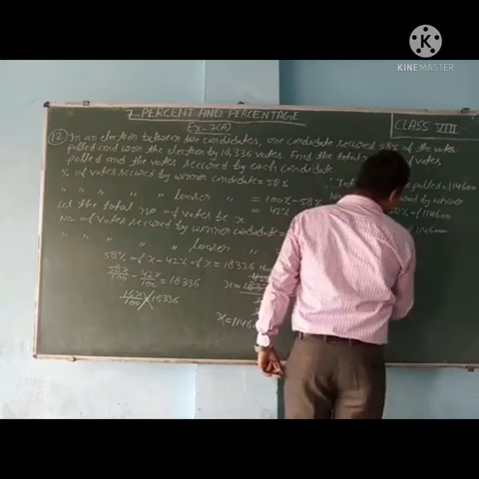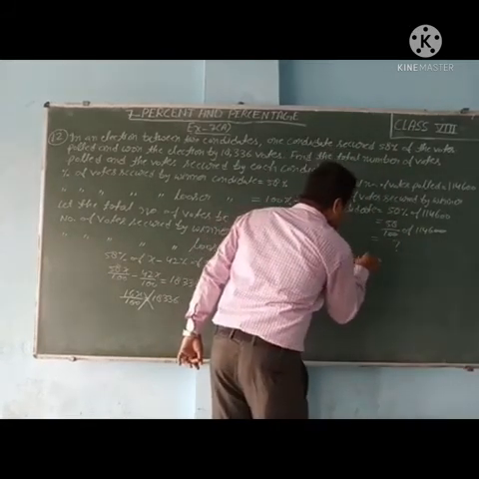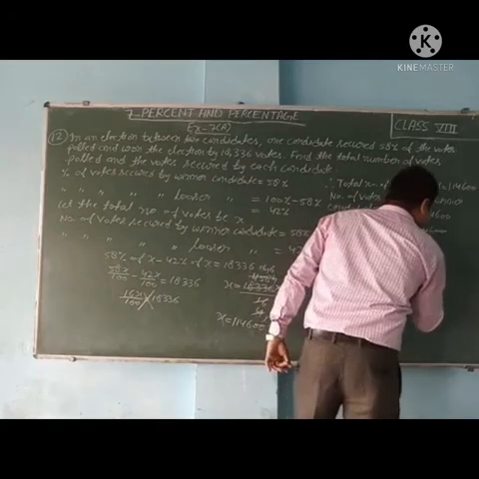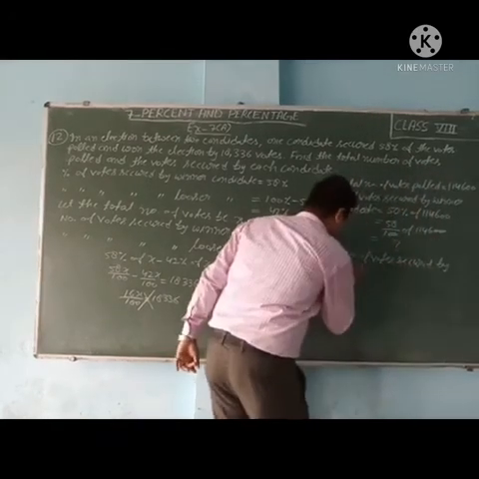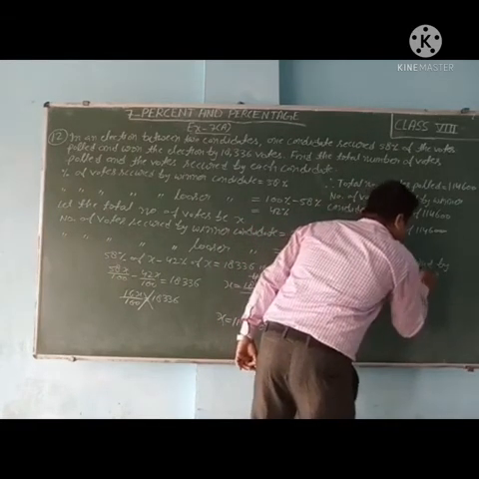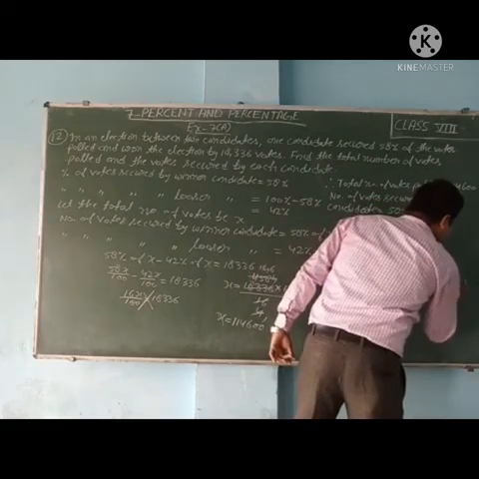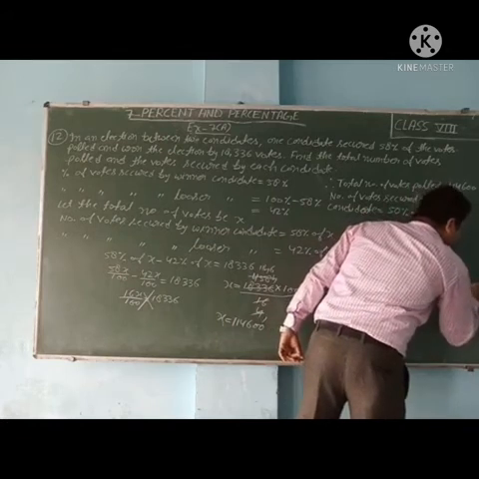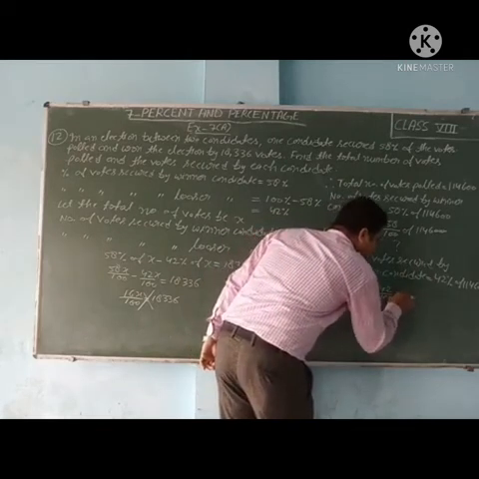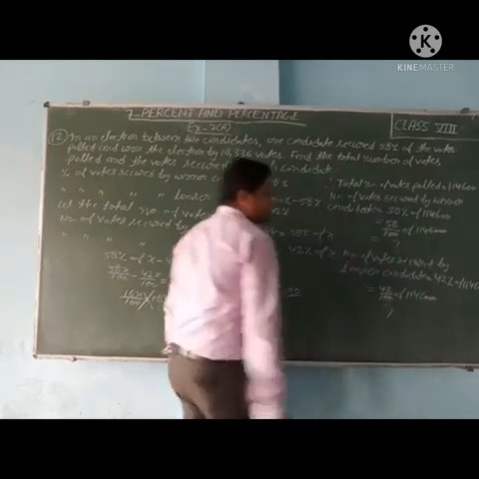So we will multiply this. Then you will do this multiply by yourself. Then number of votes secured by loser candidate, how many percent? 42%. So 42% of 1,14,600. So it will come 42 upon 100 of 1,14,600. 0 to 0 cancel. Then you can do this multiply.